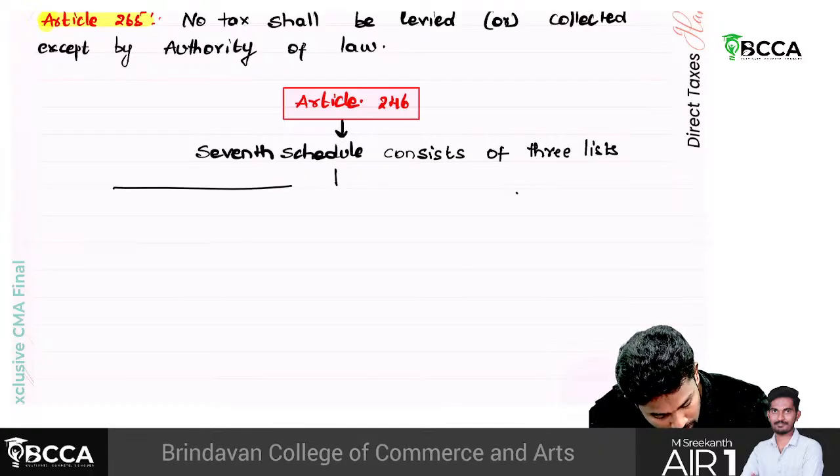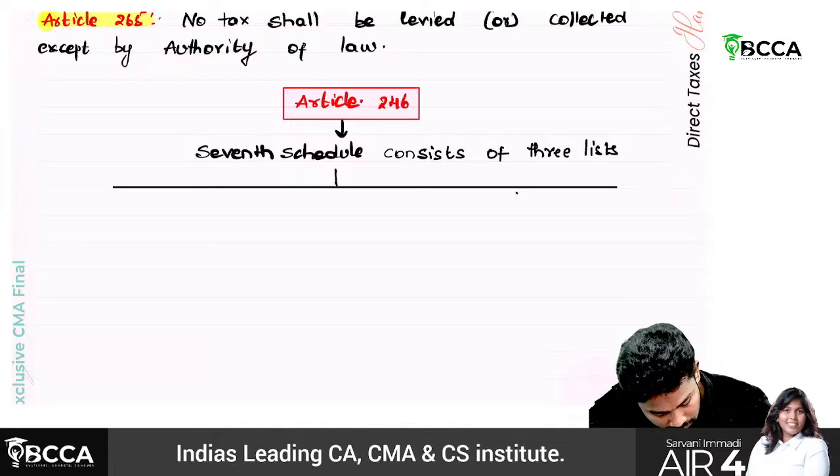What are those 3 lists? Union list, state list, concurrent list.